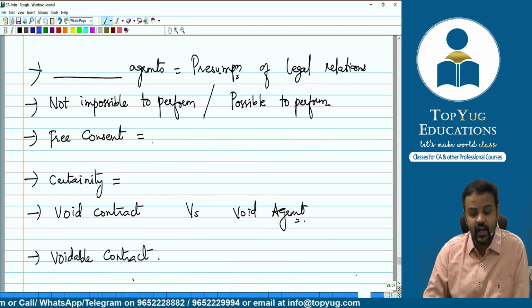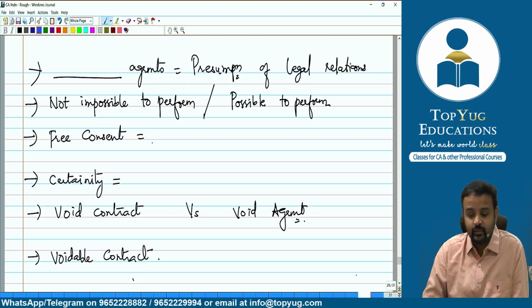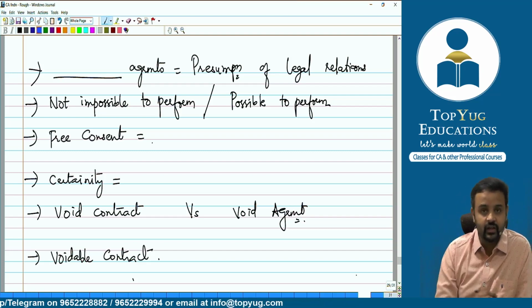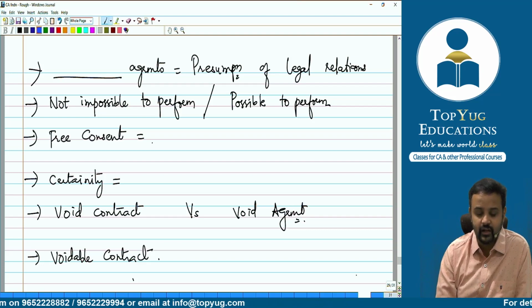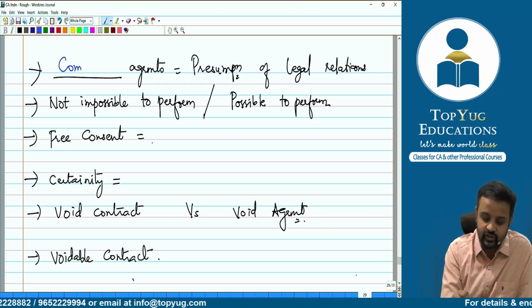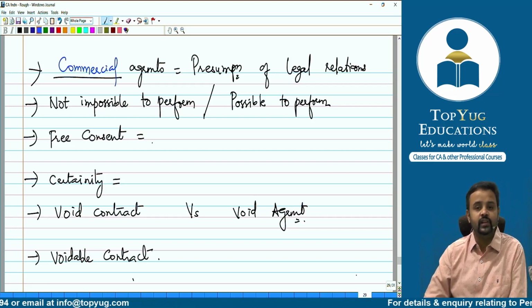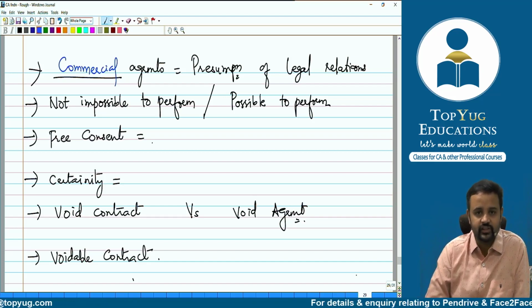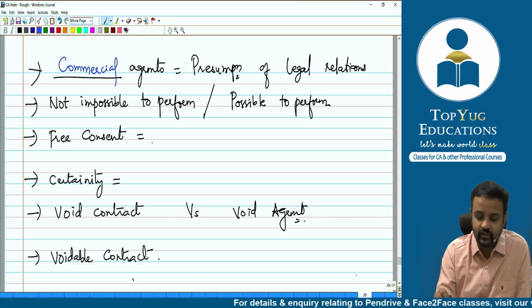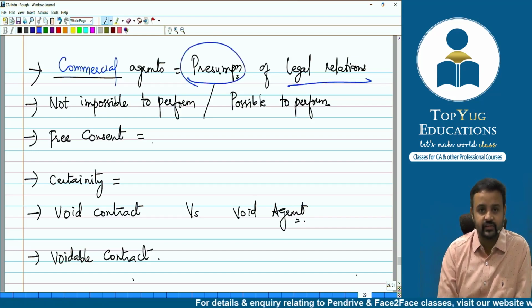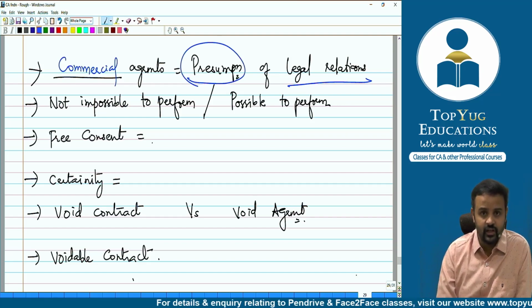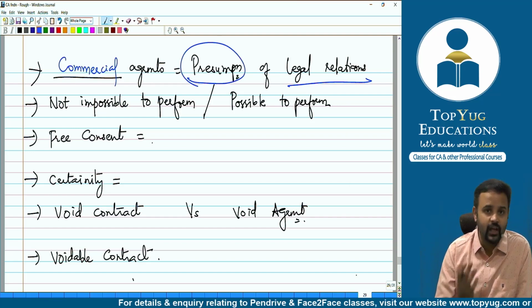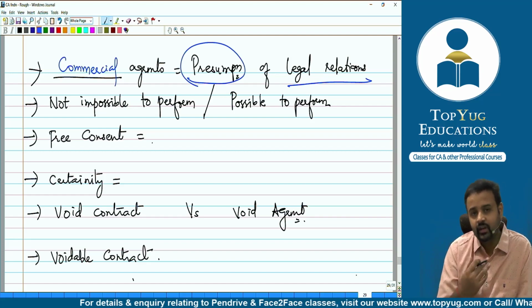Then dash agreements have got the presumption of legal relations. Can you complete this blank? Yeah, correct. If you are saying commercial, then you are absolutely right. Commercial agreements will always have the presumption of legal relation. Just now we have revised as well. We said social or moral obligation means no presumption like this. But when you are talking about commercial agreements, there is always a presumption that there is legal relations. The intention is to create legal relation, to legally oblige someone, or maybe file a suit.